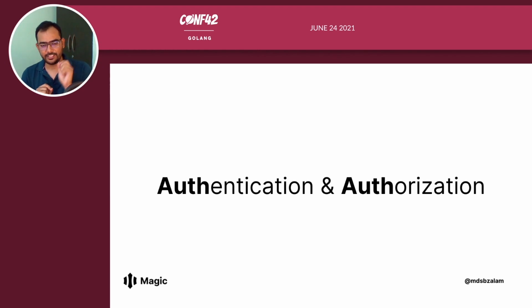If your answer is yes, this is what authentication does. And authorization is: are you allowed to do this action? If your answer is yes, because you are allowed to do it, this is called authorization. Do you have the permissions to access that particular resource or route? In this talk, we will see both, how to authenticate and then authorize.